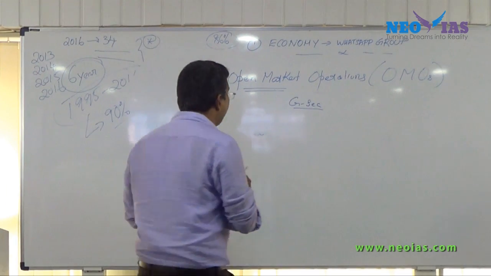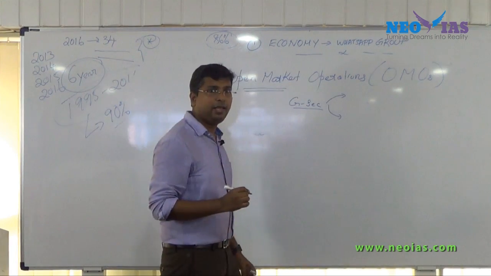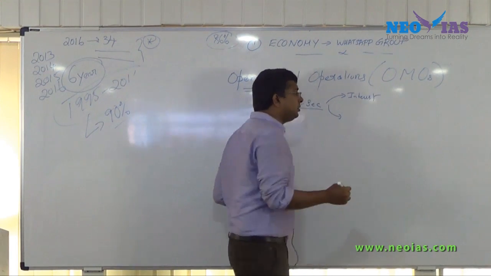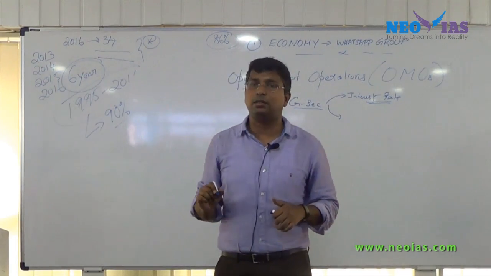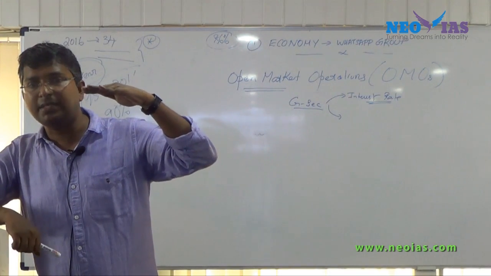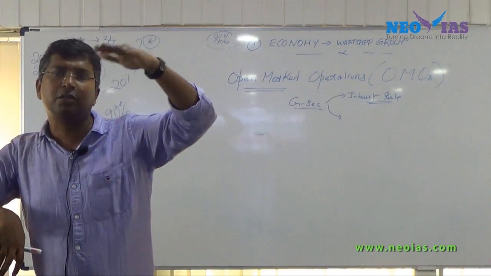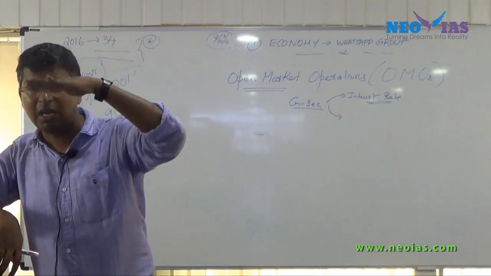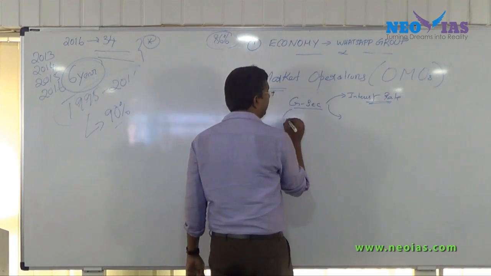Now in a government security, what is the specialty? It has an interest rate mentioned in it. The most common, widely accepted government security is the benchmark government security. Benchmark in the sense that the interest rate of this benchmark government security influences other government securities, and other interest rates will also get influenced. That's why we call it the benchmark government security. We call it the 10-year.